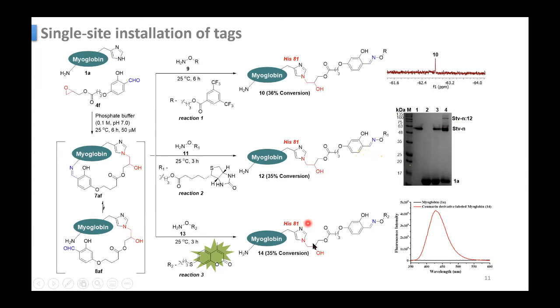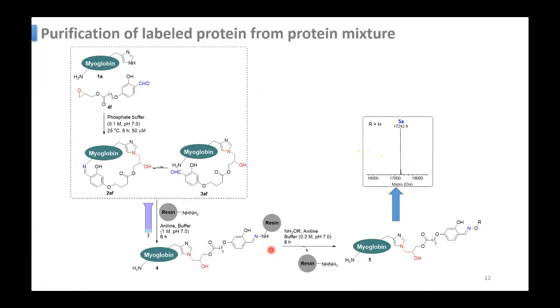And then in this they use coumarin. If a single coumarin is attached, then in this UV study you can see only one peak, around 433. This single peak comes, so that means only one coumarin is attached. And then this I have already discussed, this is the purification procedure. So these are some proofs that single site modification happened.